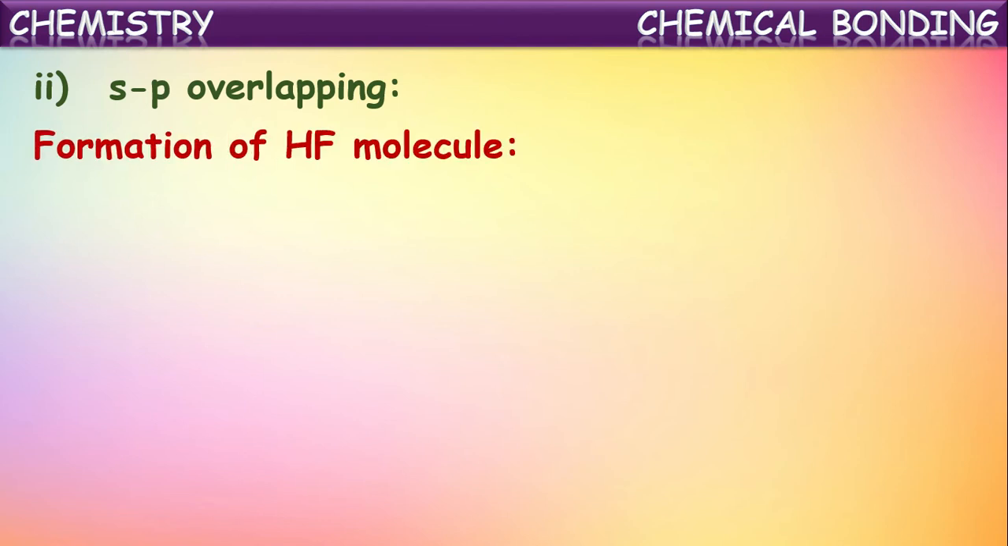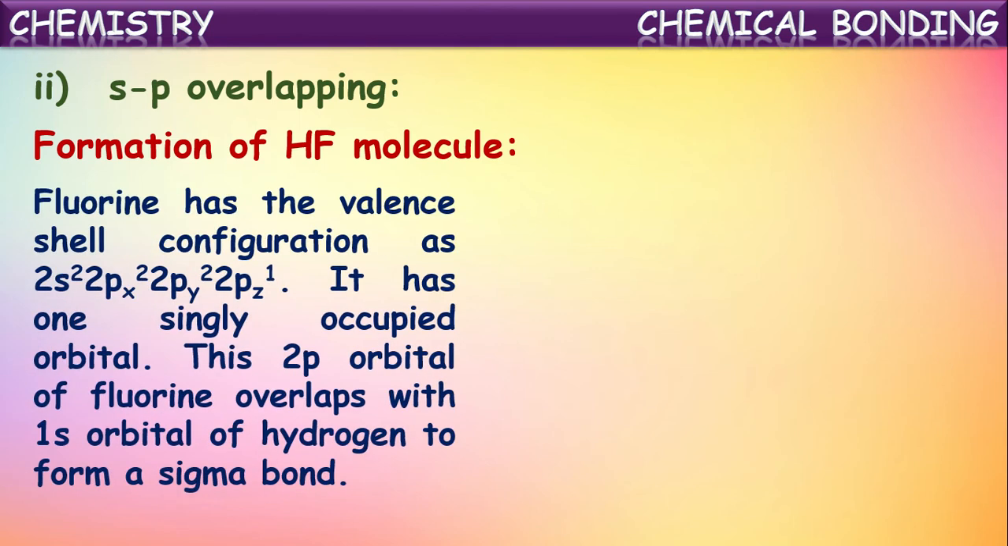Let us understand this sp overlapping by taking the formation of hydrogen fluoride as an example. In the hydrogen fluoride molecule, fluorine has the valence electronic configuration 1s2, 2s2, 2p5, so we have to take from the outer shell, that is 2s2 2p5. That means 2s2, 2px2, 2py2 and 2pz1. If you observe the configuration, one of the outermost orbitals, that is the 2pz orbital, is singly occupied.